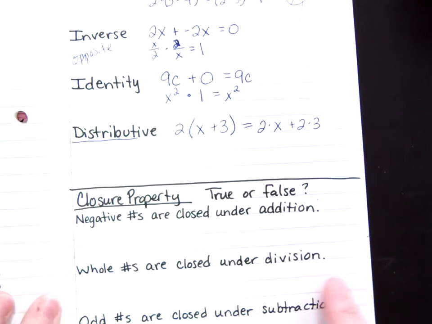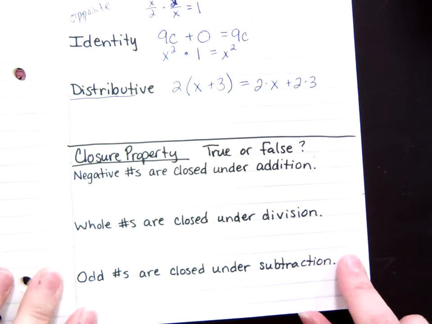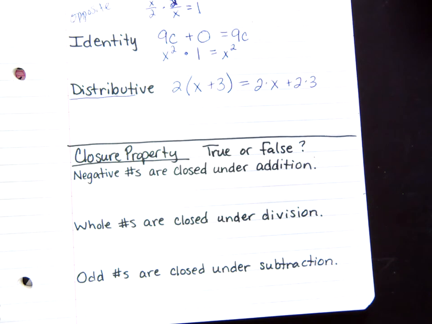Now another property is called the closure property. Basically a set of numbers is closed under a specific operation, like adding, subtracting, multiplying, or dividing, if when you do that operation your answer is still part of the same set. So let me explain with an example.